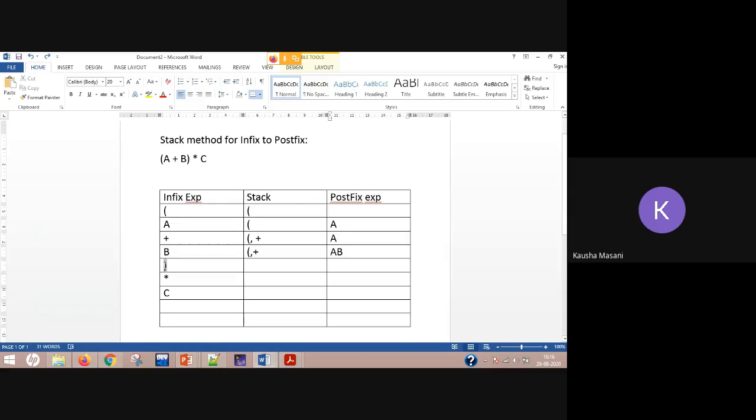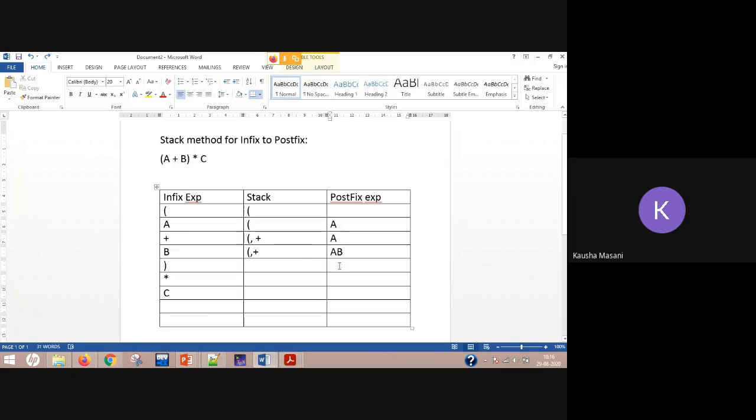Okay, now next element which I got in the scanning process is your closing parenthesis. Now according to the rule, I have to continuously start popping out till I get its relevant opening parenthesis. So one operation of popping out, okay, and I have to remove these parentheses also.